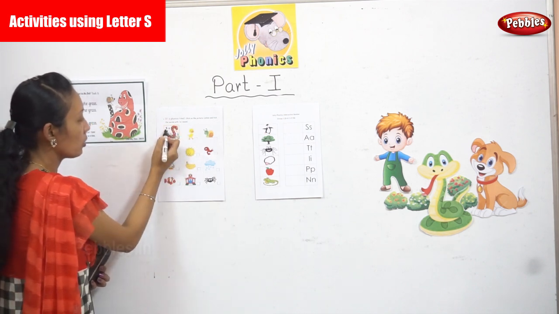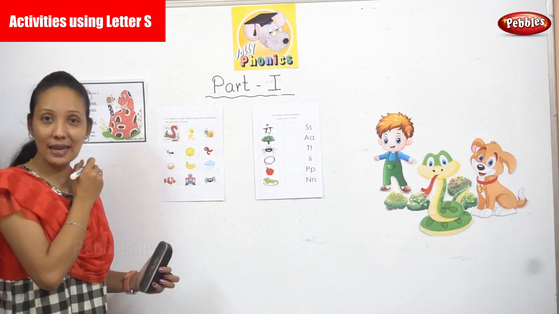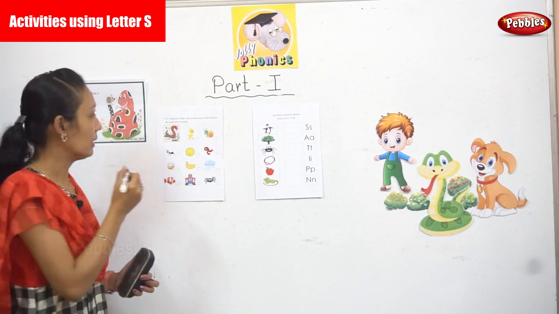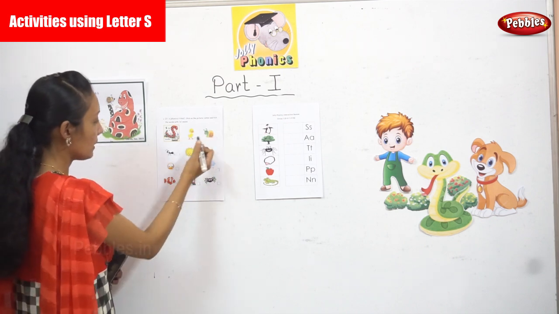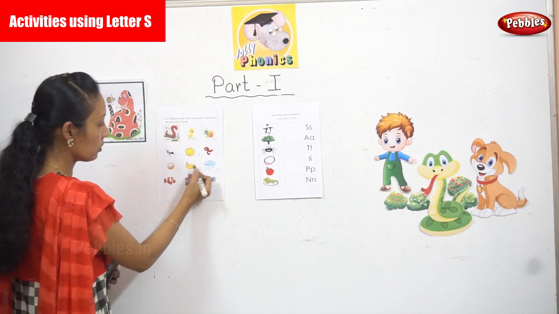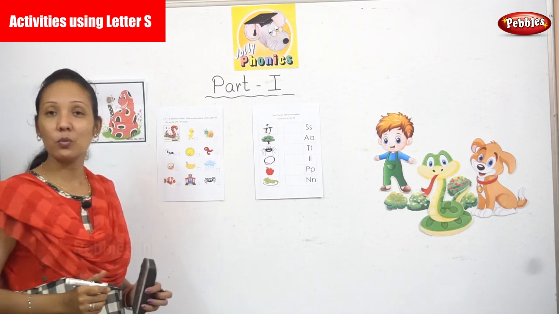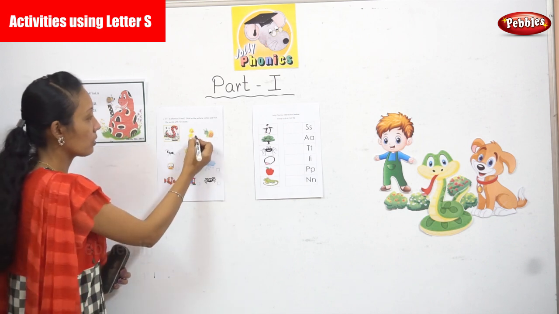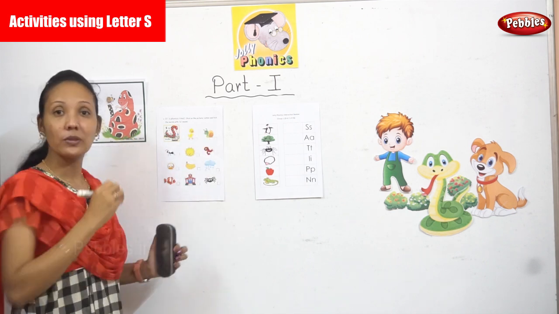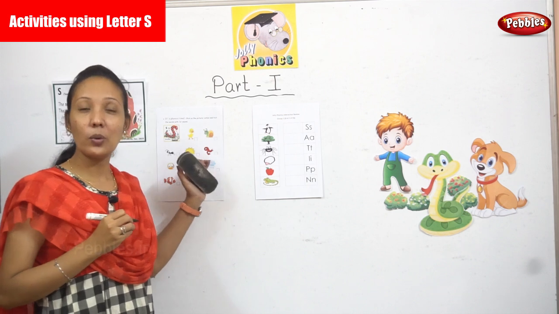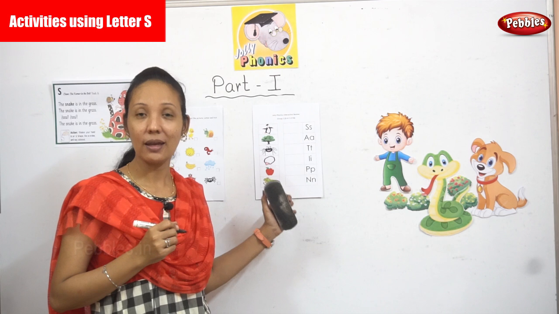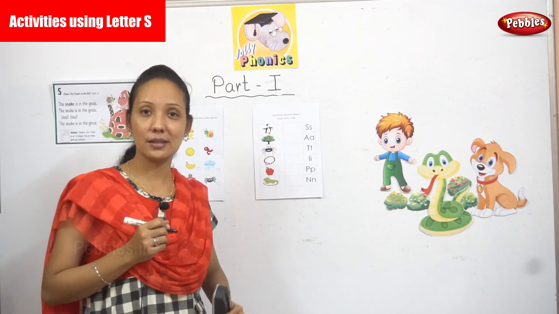Now your alphabet, what you learned today, your first letter is S and your sound is S, right? Now we need to see all these pictures. We should go through all these pictures and we will cross out or tick the picture which is starting with your letter S and your sound S.